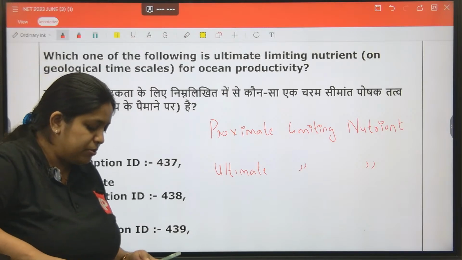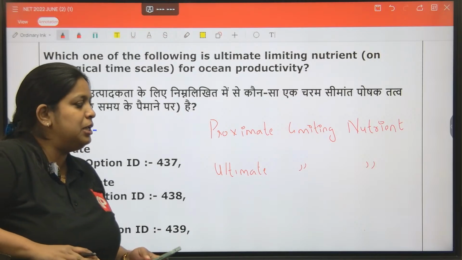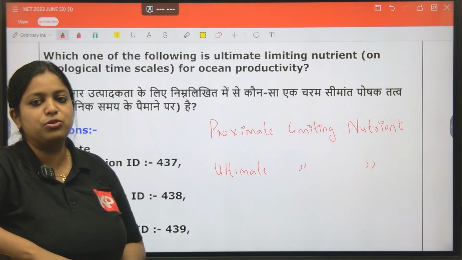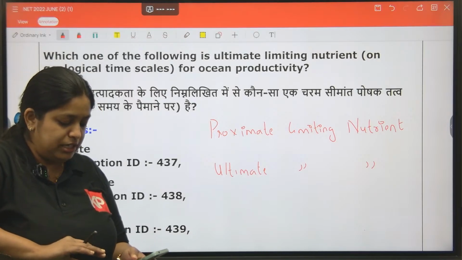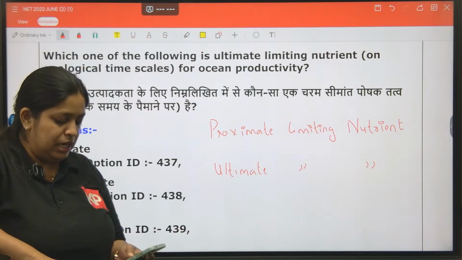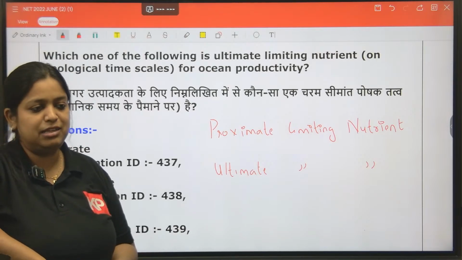Proximate limiting nutrient means the one that is locally or temporarily limiting the primary productivity. Photosynthetic productivity is being limited on a temporary basis or locally, and nitrate is the example for that. Nitrogen is the example for that.